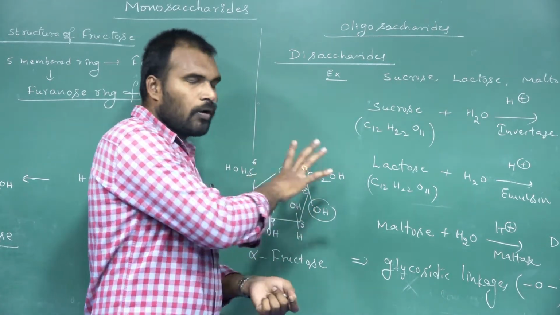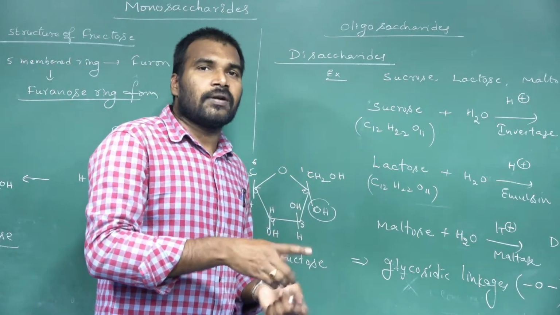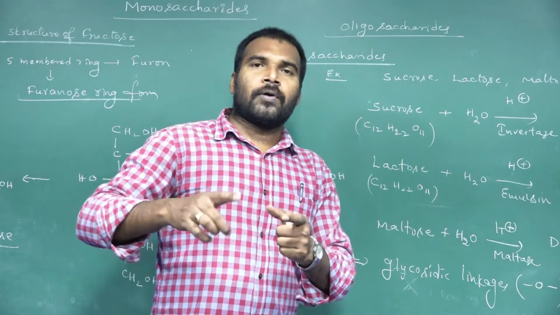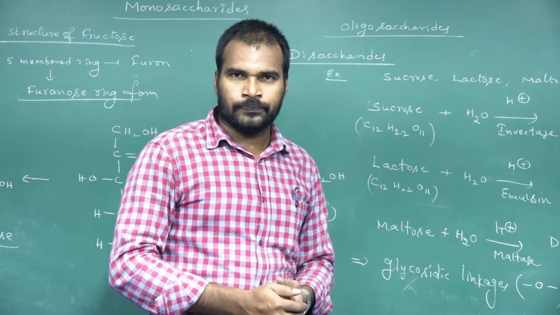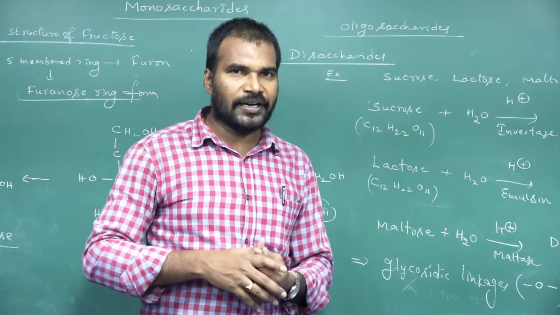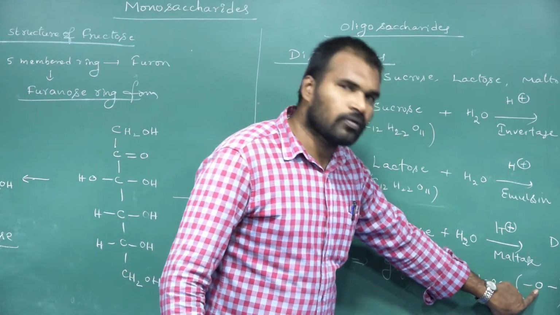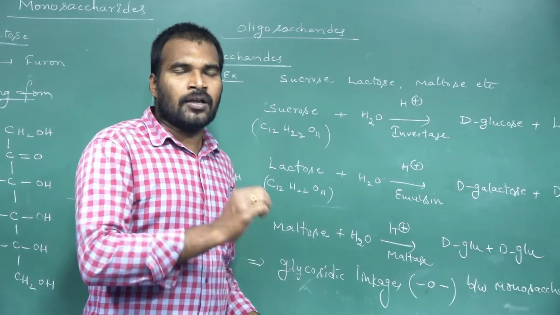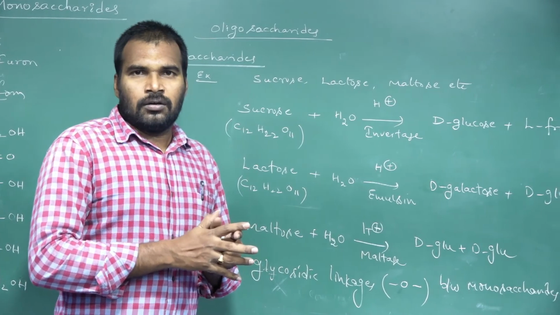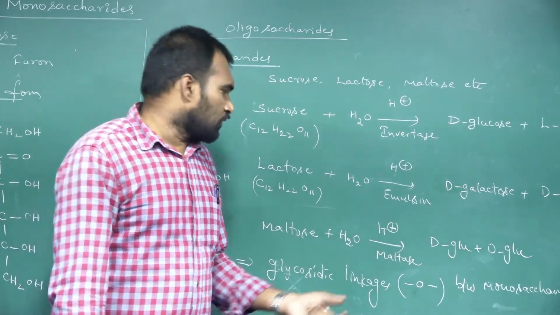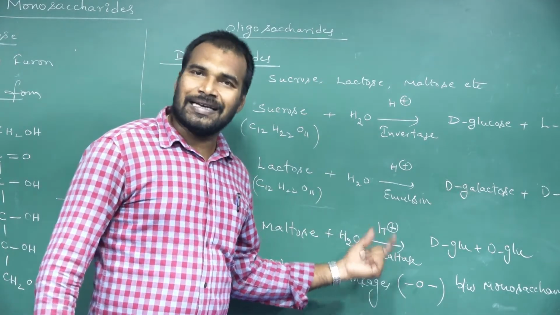The OH group of the hemiacetal carbon of one monosaccharide will bind with the OH group of another monosaccharide unit, and by losing a water molecule, OH plus OH, H2O will eliminate. Finally, there results the formation of the glycosidic linkage.